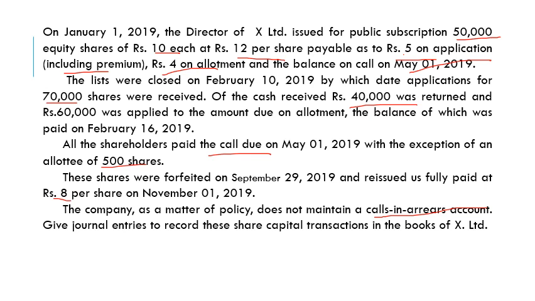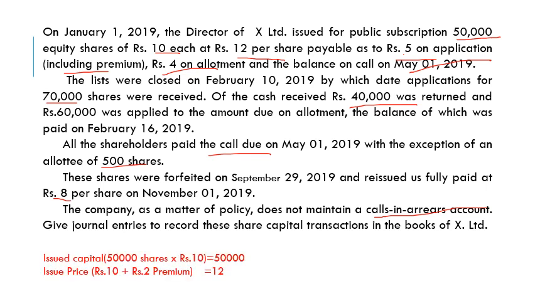There is a problem. You just work out the problem. Just analyze this problem. The issued capital is 50,000 shares into rupees 10, 5 lakh rupees. Then the issue price is 12, I mean 10 rupees plus 2 rupees premium. And the application is payable rupees 3 plus 2 rupees premium, total 5 rupees payable on application. On allotment it is 4, and the balance on call. The balance will be 12 minus 5 application minus 4 allotment, which becomes 3 on call.